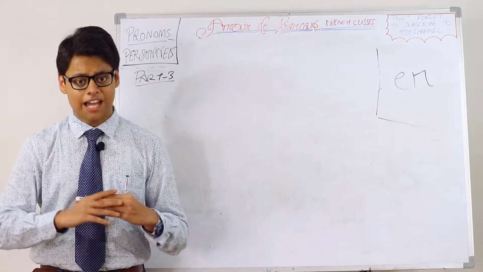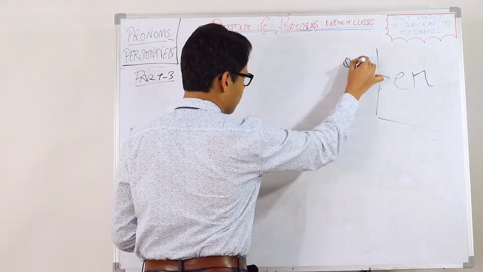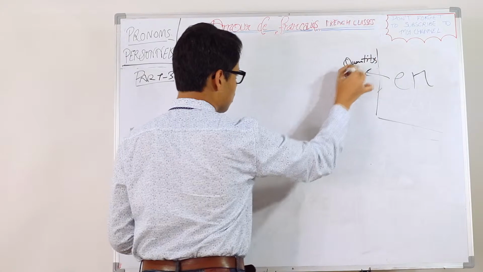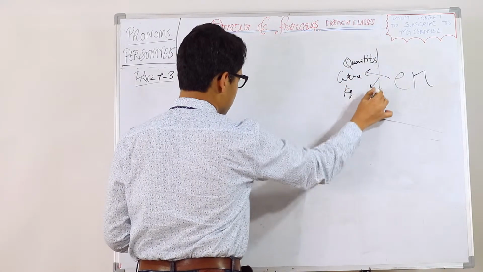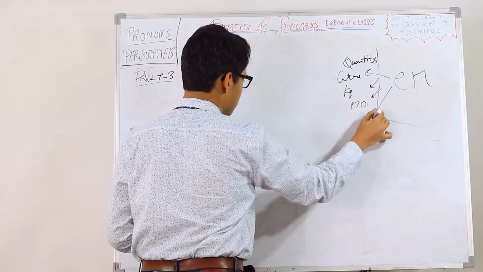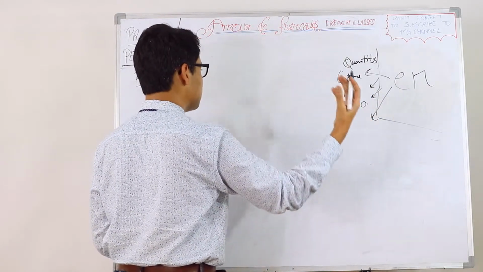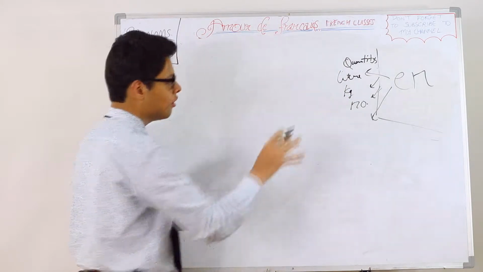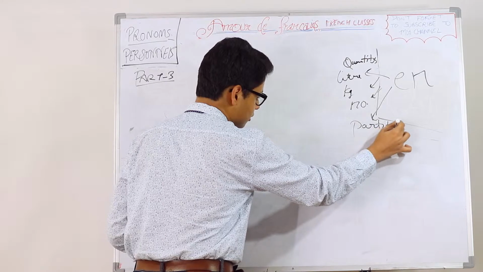So, it's with quantity, like liter, kg, number, like 7 apples, 8 apples, 12 bananas, 2 watermelons. And of course, we have the partitive article.